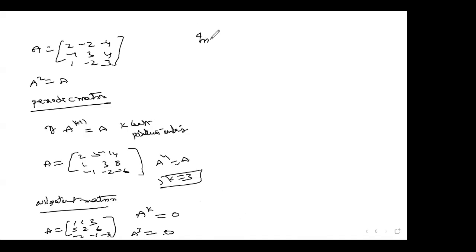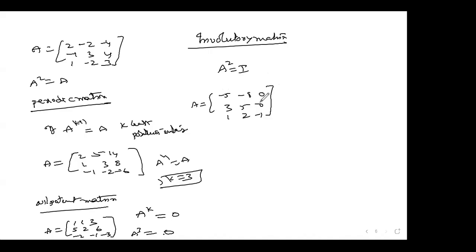Now come to the next one, after nilpotent, involutory. What is an involutory matrix? A square matrix A is said to be an involutory matrix if this condition exists: A square is equal to I. Here also I want to give one example, and in your free time you can check it out: 3, 5, 0, and 1, 2, minus 1. If you go for squaring, definitely you will get I. This is called an involutory matrix.